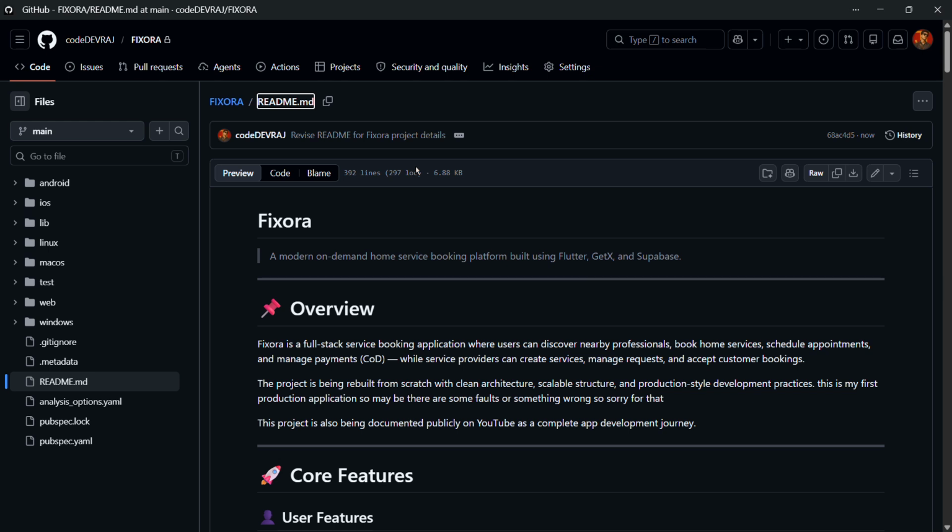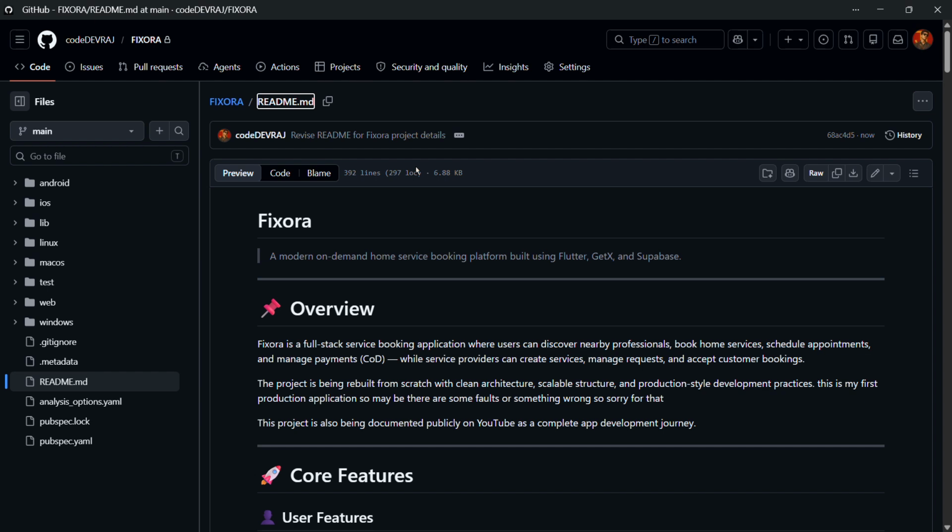This is Devraj. Here I am going to present my project Fixora. Currently it's not completely built. There were some errors in my previous version, and I took around one or 1.5 months of leave, so that's why I am starting a new project. The previous version was Fixriser and the current version is Fixora.